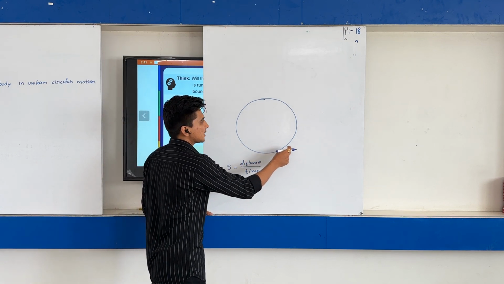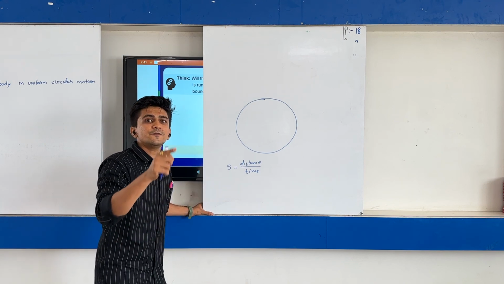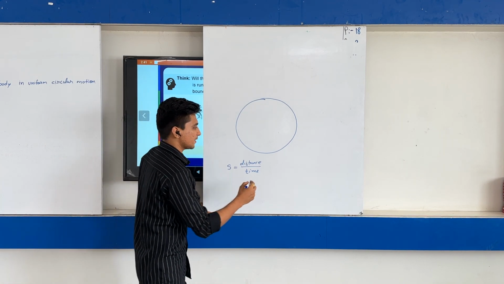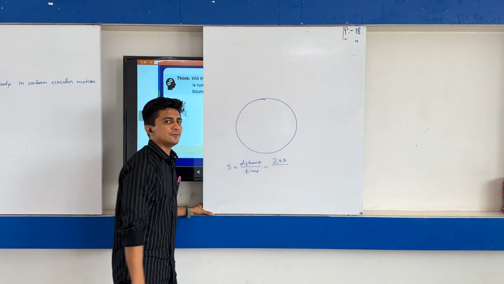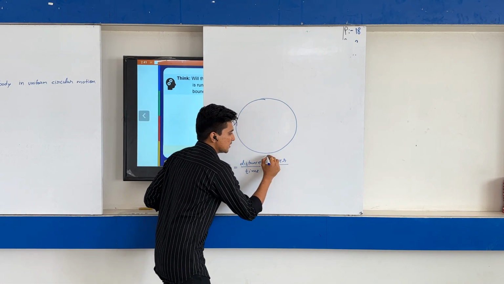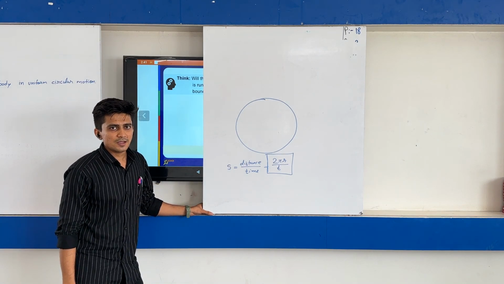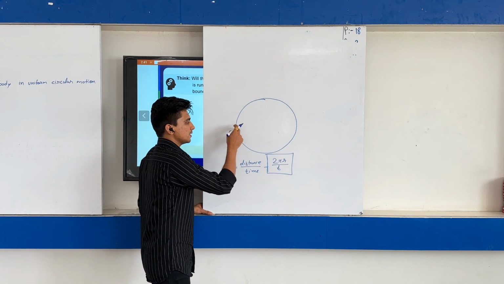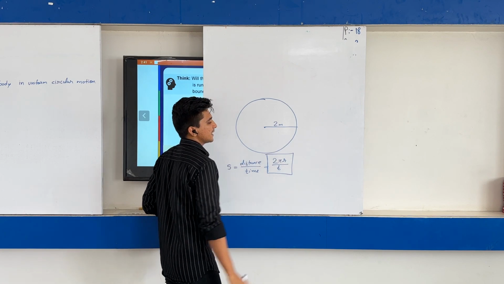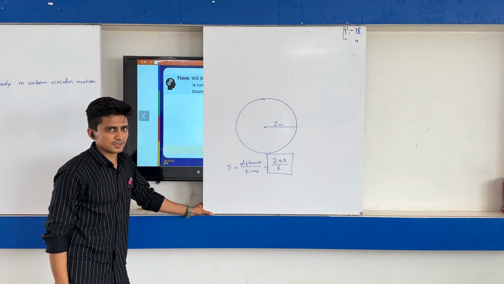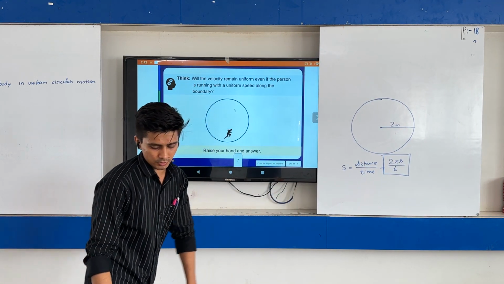Very good. Here we are covering the distance of a circle. It means we are covering the circumference of the circle. And what is the circumference of the circle? It is 2 pi r. And what is the time taken? Suppose the time taken is t. So this is the equation for the uniform circular motion. If they ask you that a person is going on a circular path and the radius of the path is 2 meters, then we can easily find out the speed of that person. Are you getting it, students? Okay. So let's have a look at the equation.